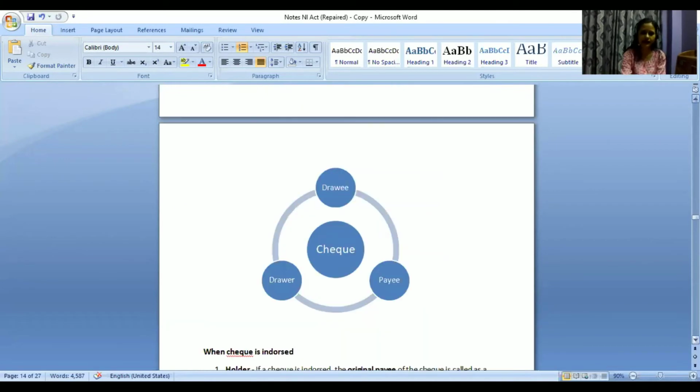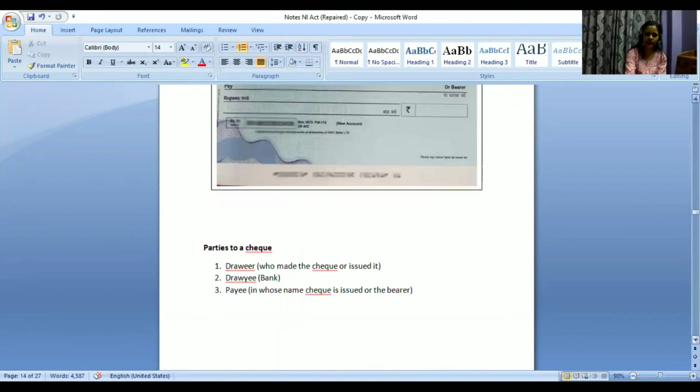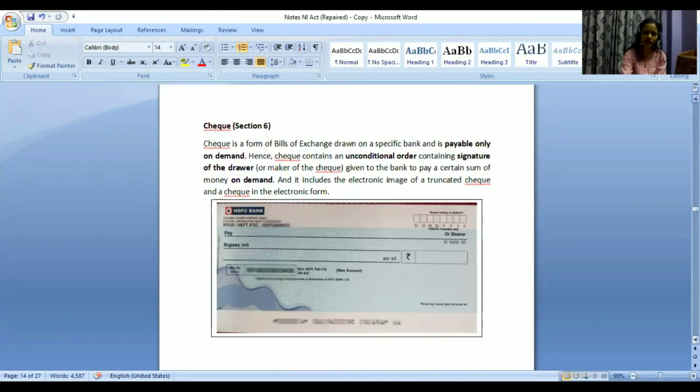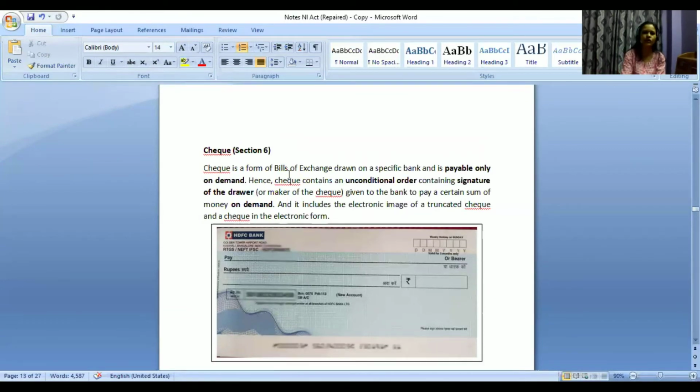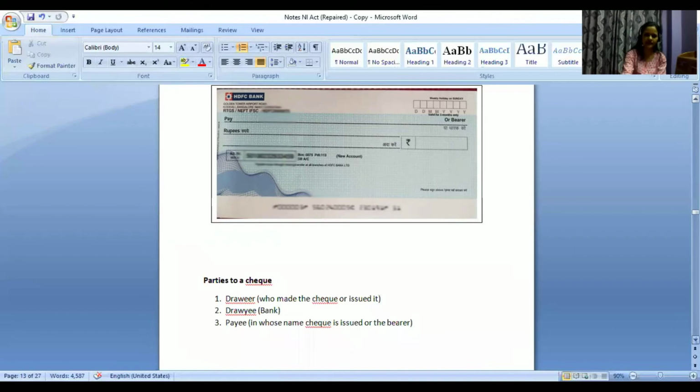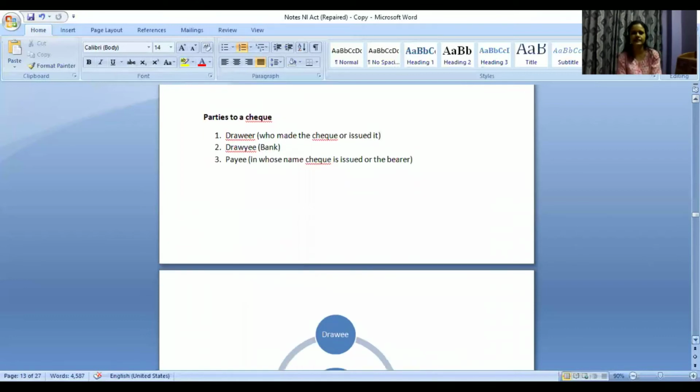Who all are parties involved in a check? So there are 3 parties for a check and bills of exchange, and there are 2 parties for a promissory note. Try to remember the sections. This is like the most common question. Sections 4, 5, 6: promissory note, bills of exchange, and check. So which section defines the term negotiable instrument? 13, ma'am. Section 13 defines what is a negotiable instrument.